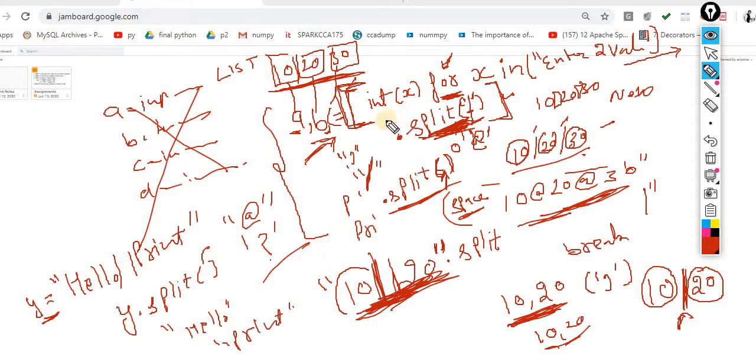Otherwise you will get the error message. Okay, here, if the string is x, then you have to pass this string. If you take this y, then you have to pass a string.